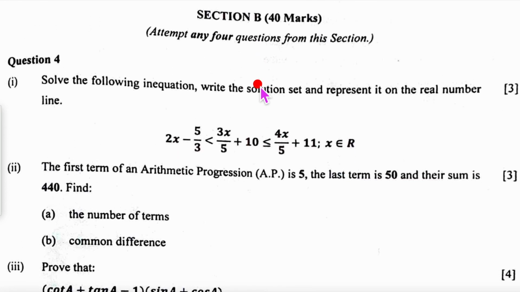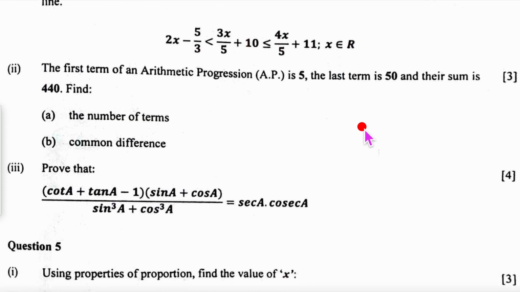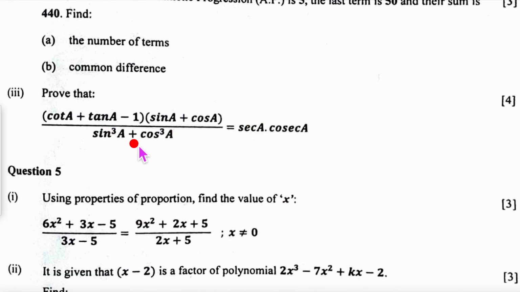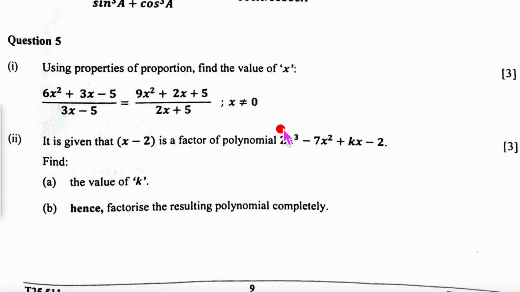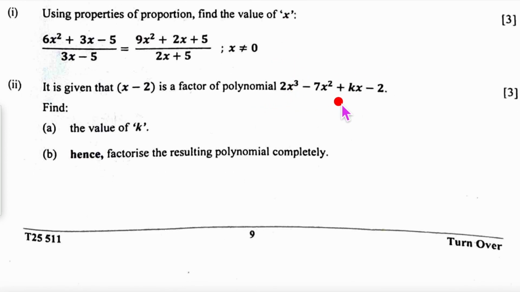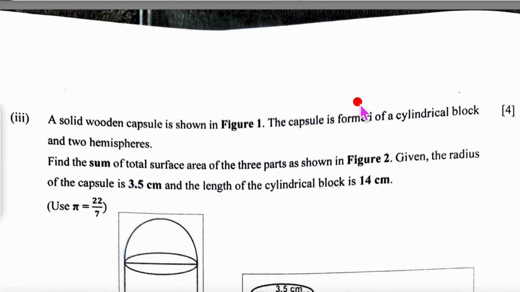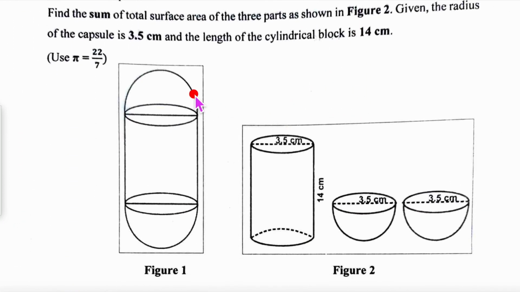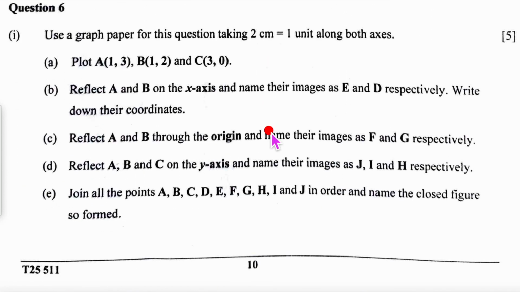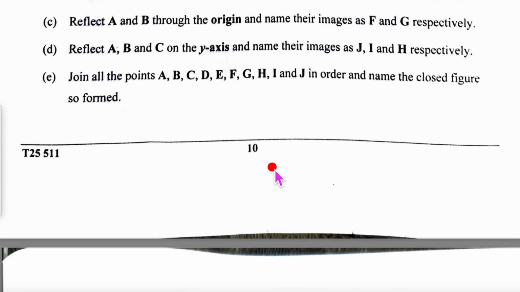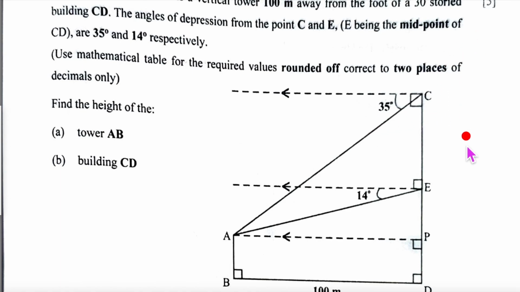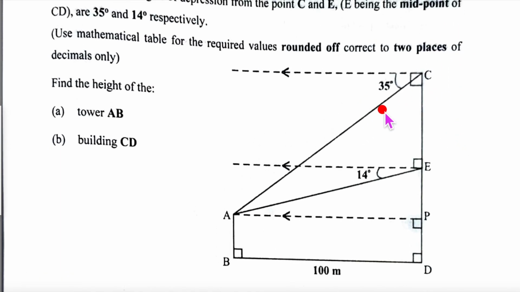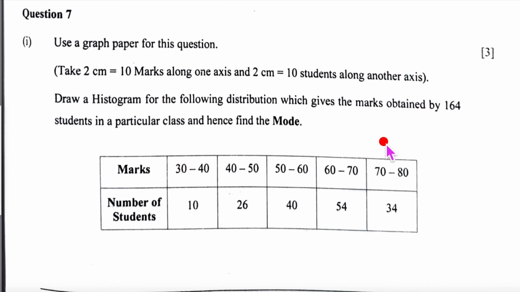Let's look at the choice questions. This seems to be good also if you use the AQ plus BQ formula. This is a dividendo question. This one is good. This one may take some time. It's a 4-mark question. This one will be simple, 5-mark question, and this also can be achieved. So those who are comfortable with heights and distances could attempt this question.